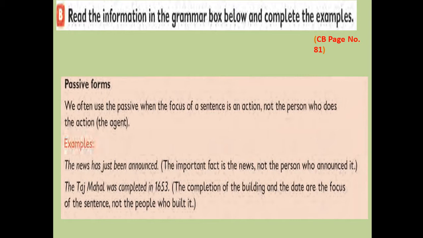Example. The news has just been announced. The important fact is the news, not the person who announced it. Sorry. The Taj Mahal was completed in 1653. The completion of the building and the date are the focus of the sentence, not the people who built it. So this is passive, when the focus of the sentence is on the action, not the person, okay?